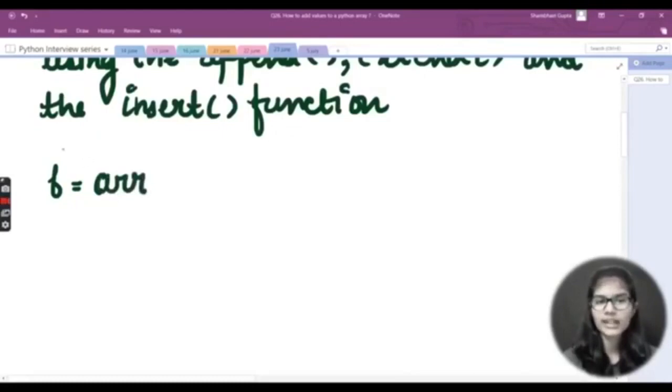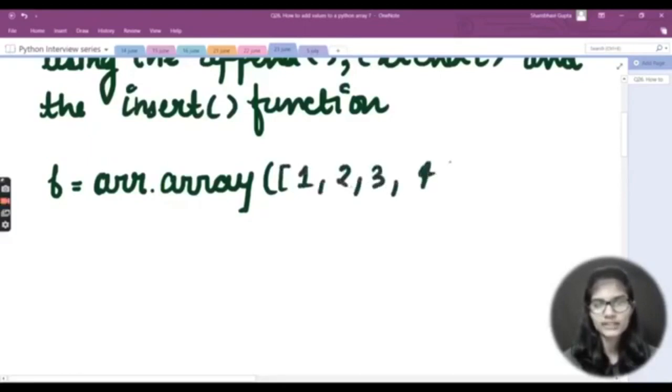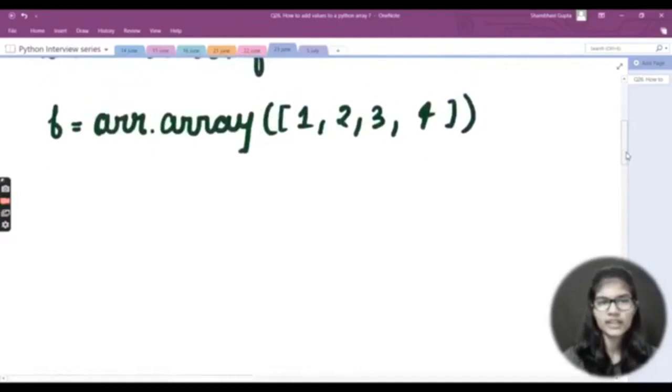When you are just writing the code, in that case, you just need to define everything. Okay, so arr dot, and that is basically array. So the bracket goes like this, and basically here let's say you just want to define an array, so this goes like this, and let's say my array is 1, then 2, then 3, let's say, then 4. Okay, let's say this is my array which I have declared, which I have made here.